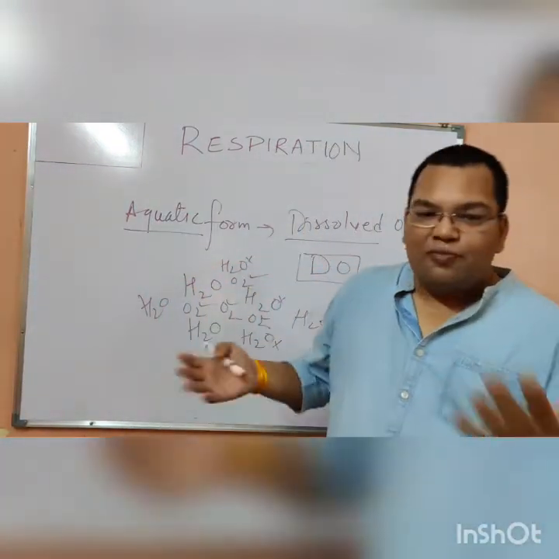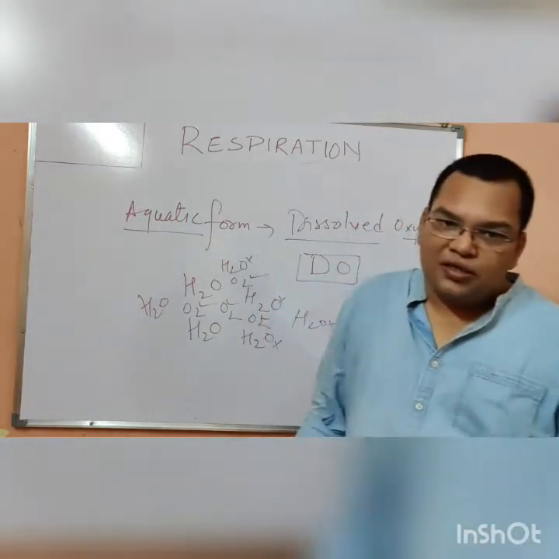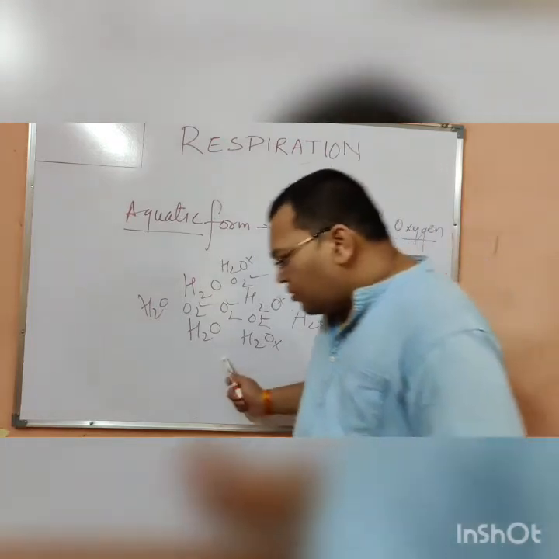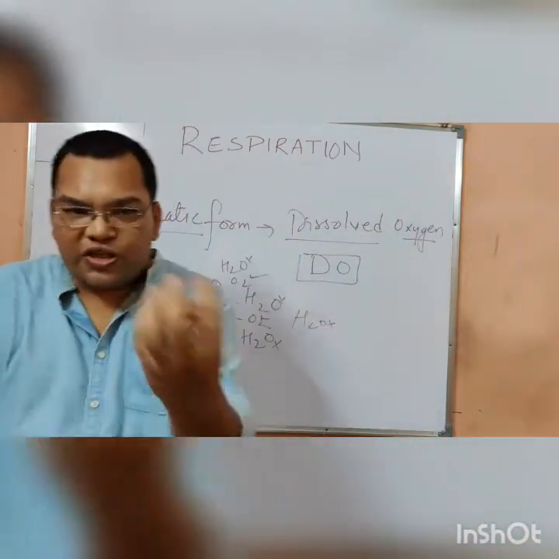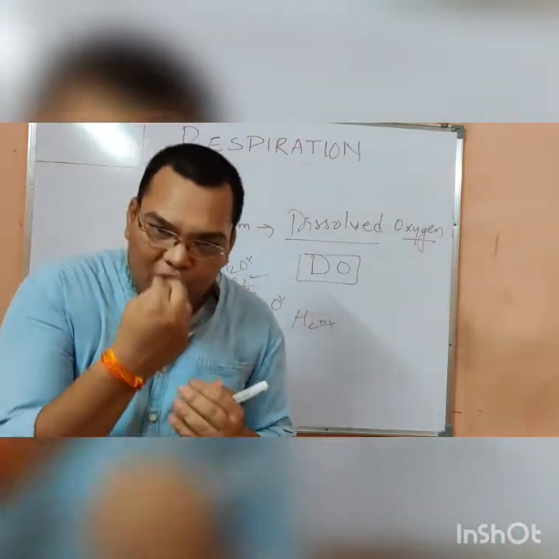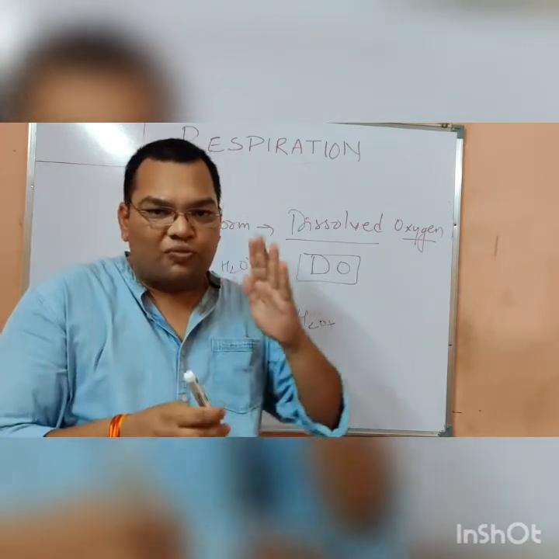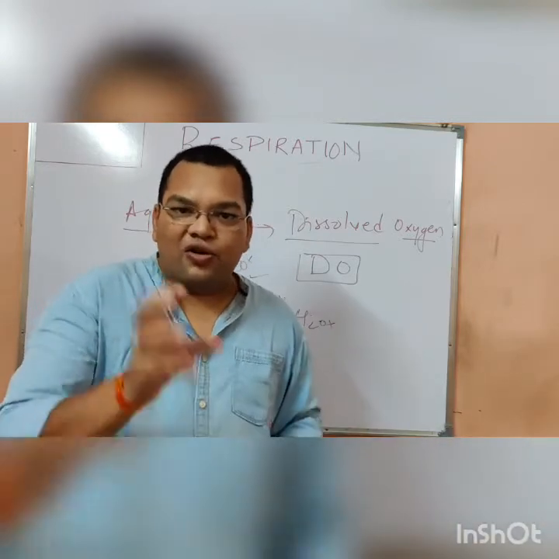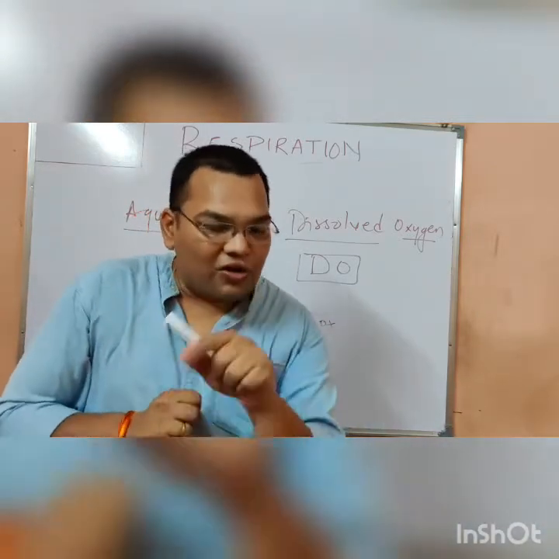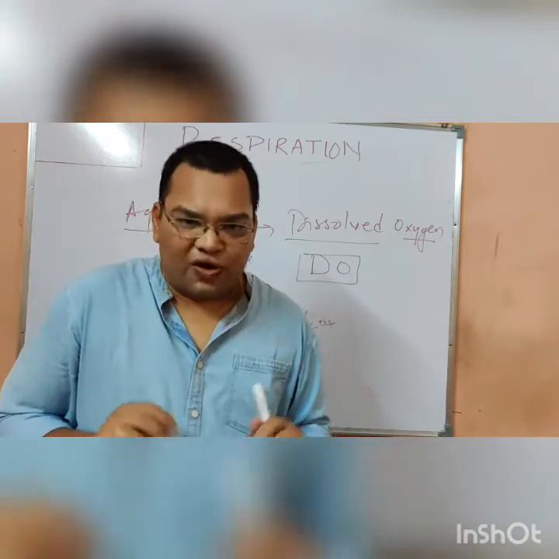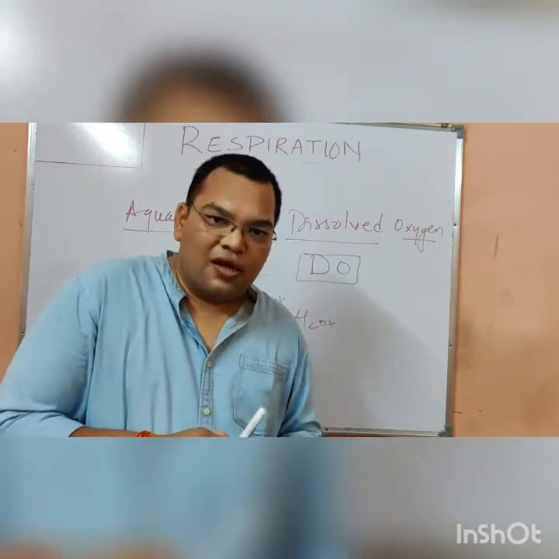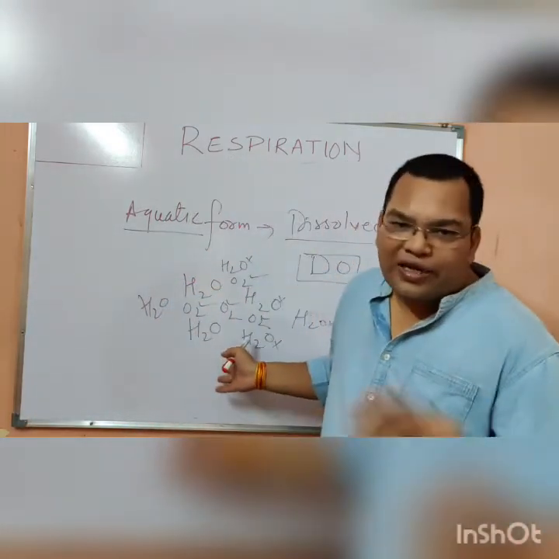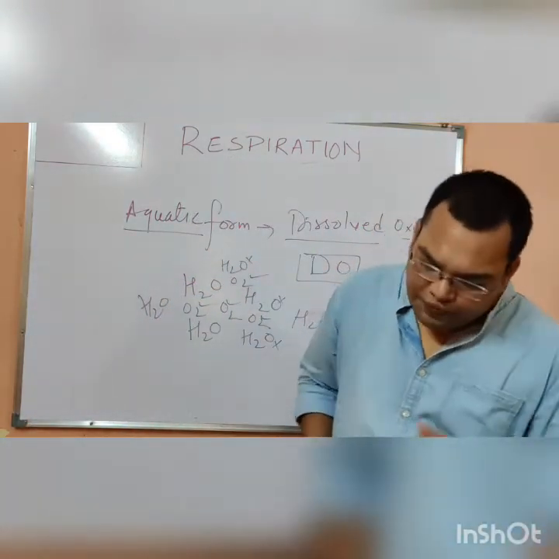The aquatic life forms take the water. For example, fish. How does the fish respire? They have special organs known as gills. The fish takes water inside its mouth. That water passes through the gills, the water goes out, and the oxygen gets trapped. That oxygen is utilized by the fish for its respiration. So if the question comes in the exam, how does an aquatic organism respire, this is your answer. You can give the example of the fish.